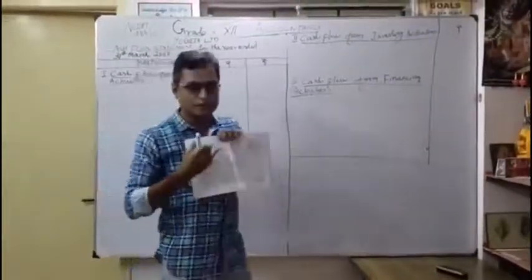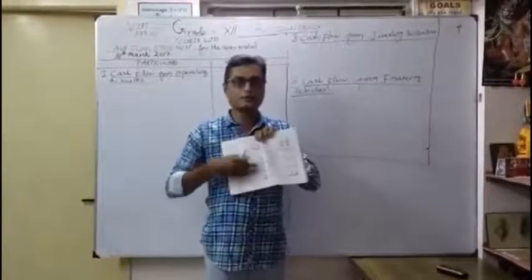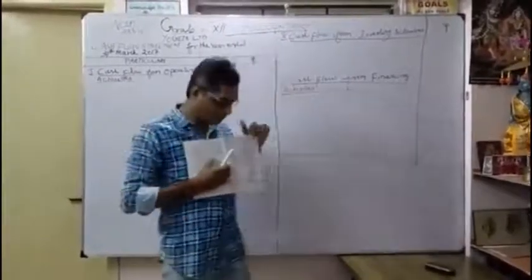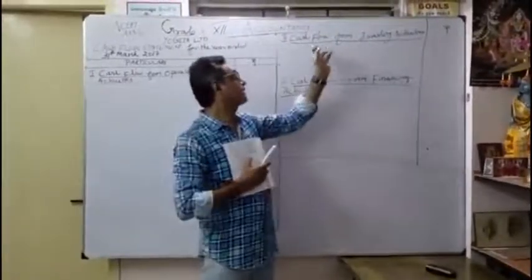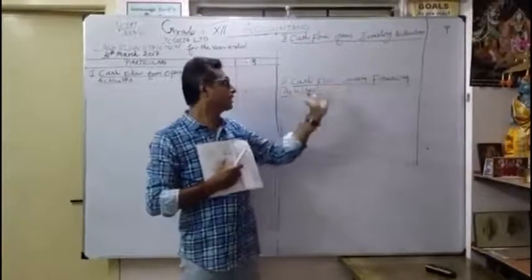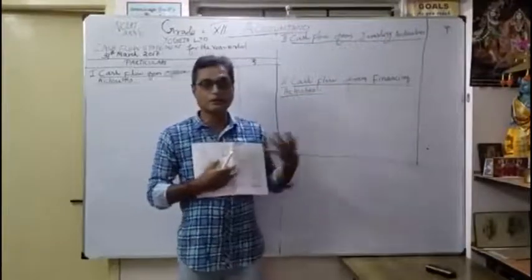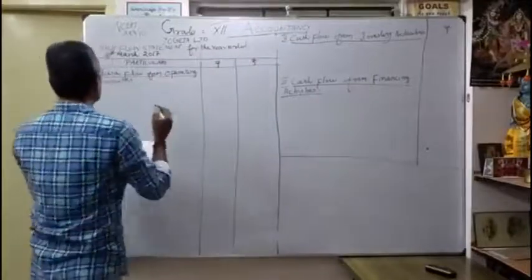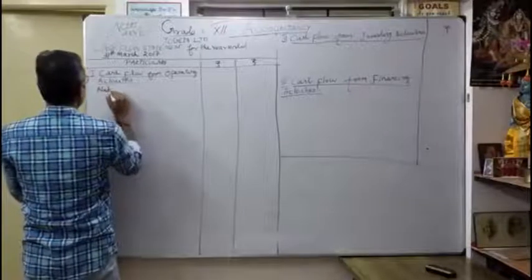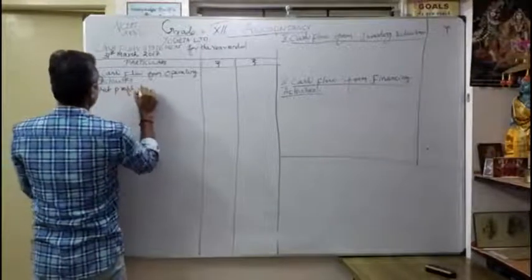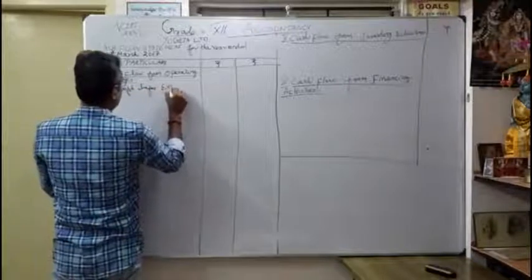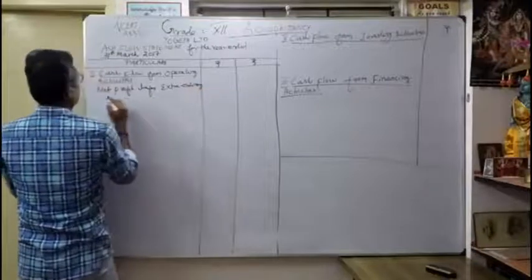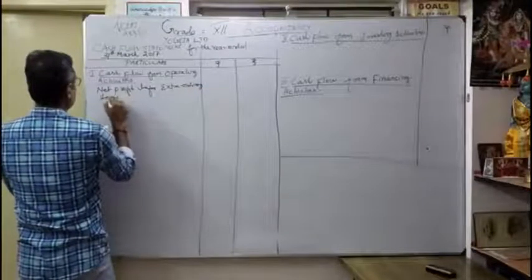Now, the first page we open fully for operating activities because there is more discussion in operating activities. Then on the second page, open similarly cash flow from investing activities and cash flow from financing activities. Likewise, you are going to start. How to start, you know already. From cash flow from operating activities, you know already, net profit before extraordinary items. So that is the heading.